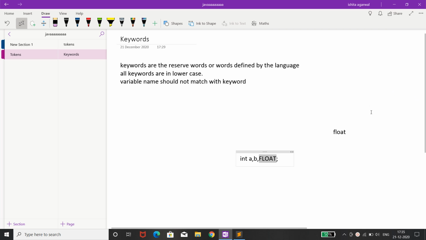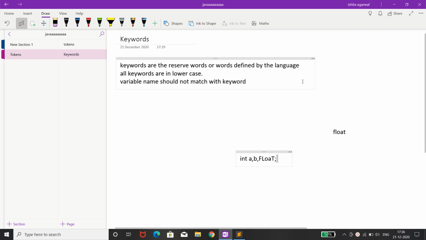By lowercase I mean all the letters are in lowercase, and uppercase means all the letters are in uppercase. If I write it with a lowercase o and a, it would still be right, because F, L and T are present in uppercase, which does not make it a keyword.